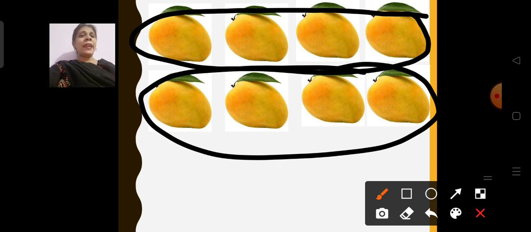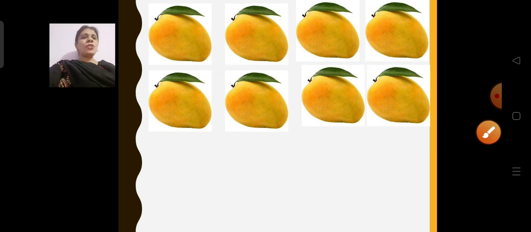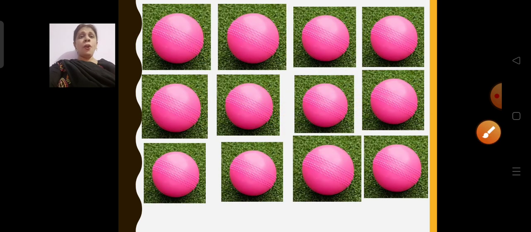So you can make lots by 2, also you can make by 4. That is, 2 fours are 8. And by 4, this also you can make: 4 twos are 8 also. Like in one lot there will be 4, so in 2 lots there will be 8. Understood? Now next.